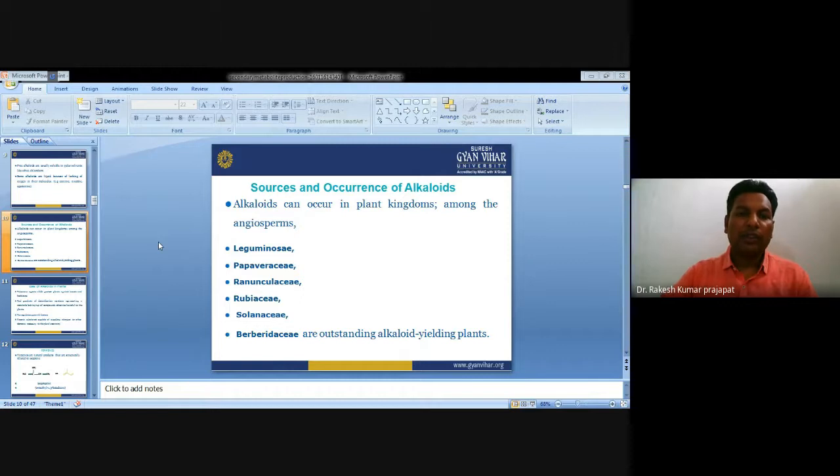If we talk about the occurrence of these alkaloids, they occur in the plant kingdom among the angiosperms, like Leguminosae, Papaver, Ranunculales, Rubiaceae, Solanaceae, and Berberidaceae, which are outstanding alkaloid-yielding plants.